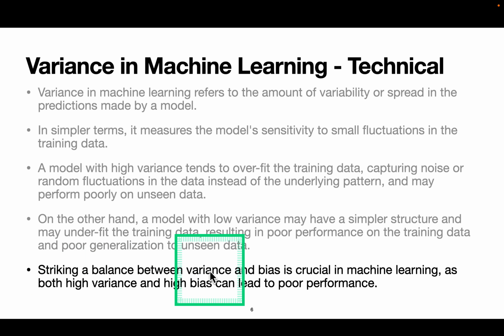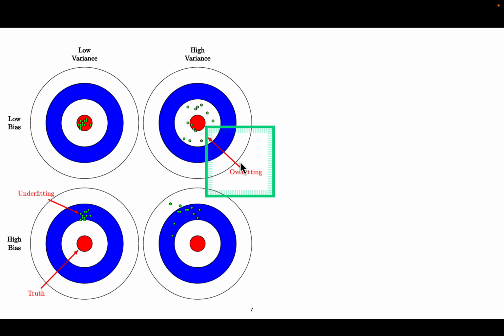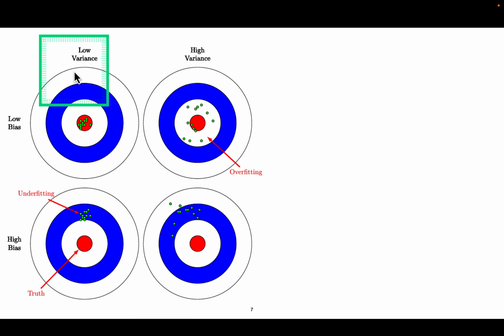Striking a balance between variance and bias is crucial in machine learning, as both high variance and high bias can lead to poor performance. So this is the graph. We want a model which has low bias and low variance, something of this sort. When we have low bias but high variance, we will end up with an overfitting model. And when we have high bias but low variance, the data will be over here.